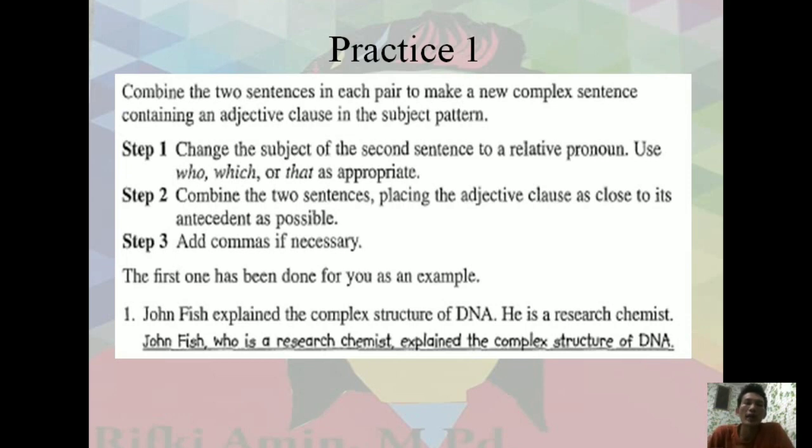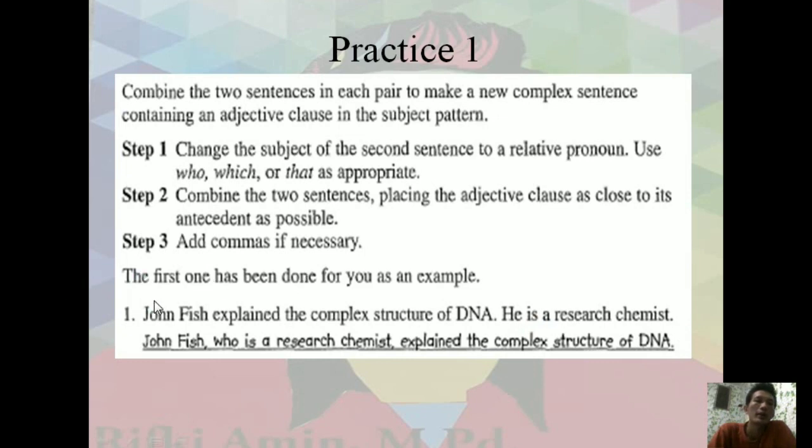Look at here, there are two sentences. John Fish explained the complex structure of DNA. And the second is, he is a research chemist. The two subjects are the same here. He refers to John, and I would like to give specific information about John Fish.